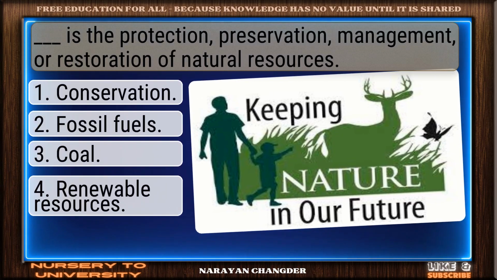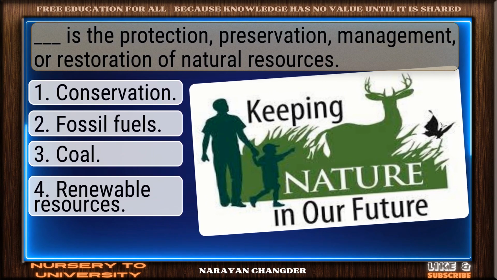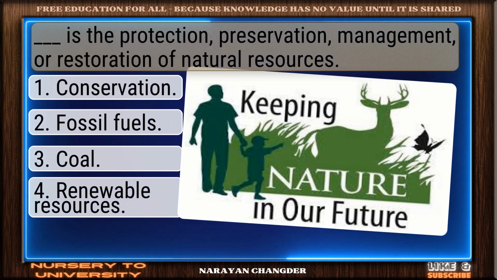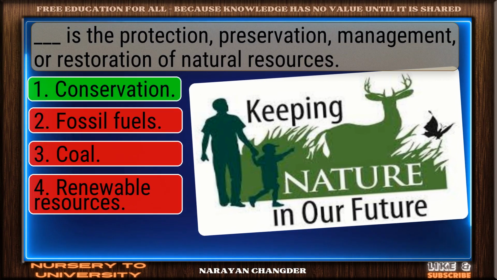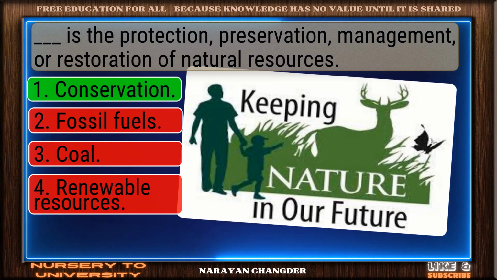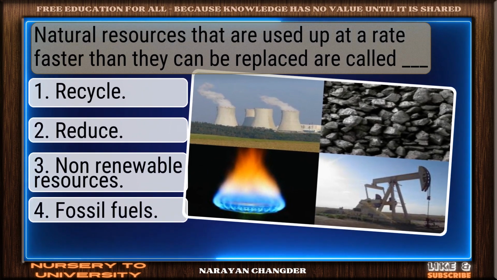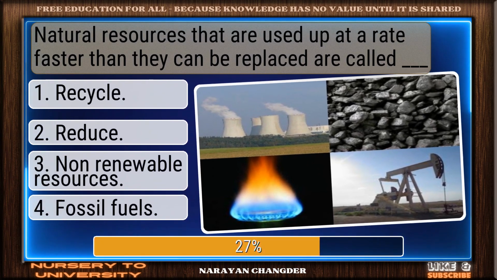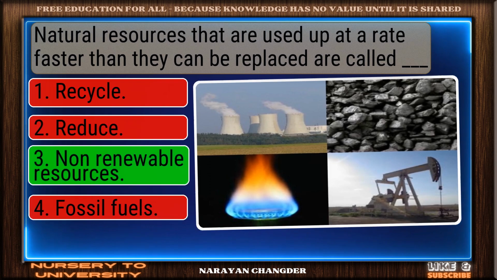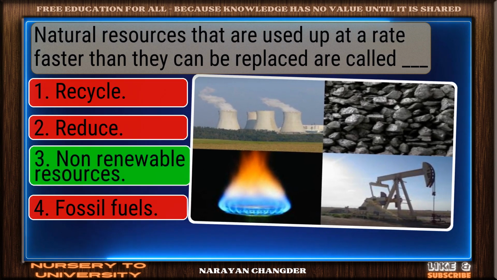Dash is the protection, preservation, management, or restoration of natural resources. Correct response. Conservation is accurate. Natural resources that are used up at a rate faster than they can be replaced are called dash. Smart move. Non-renewable resources is the accurate answer.